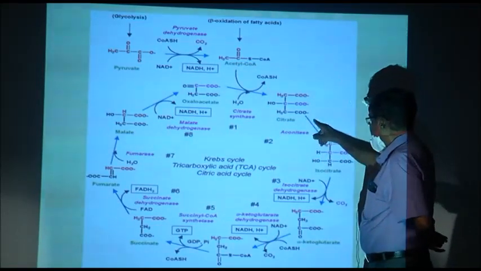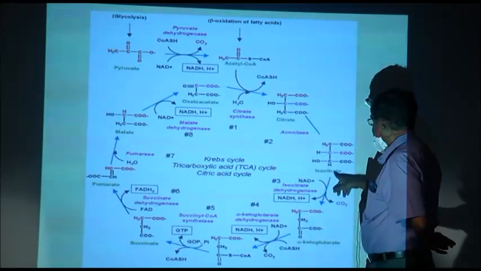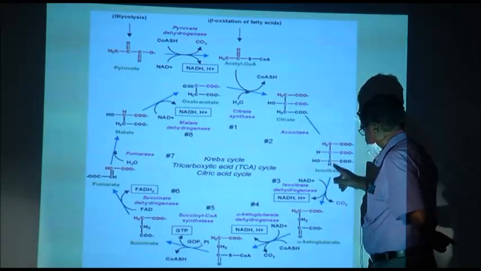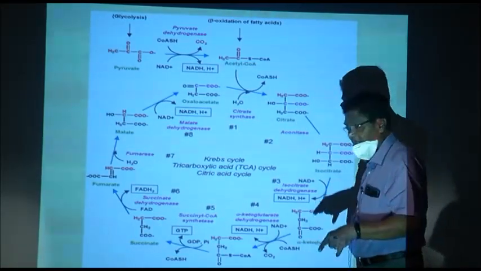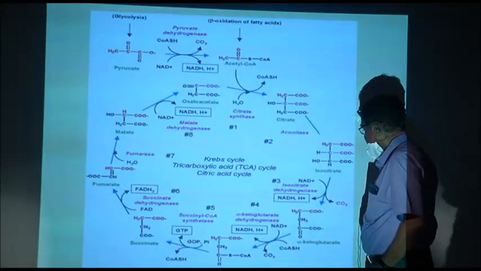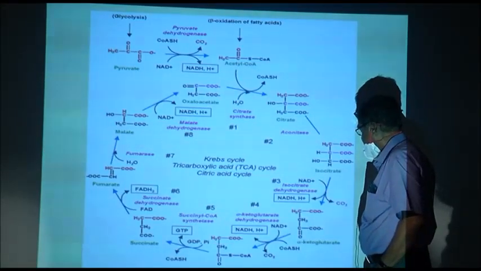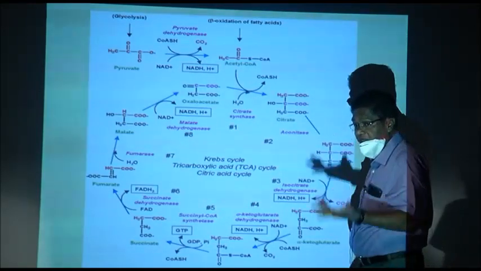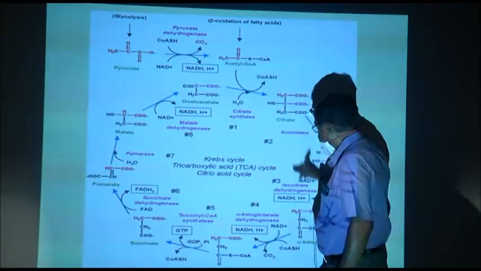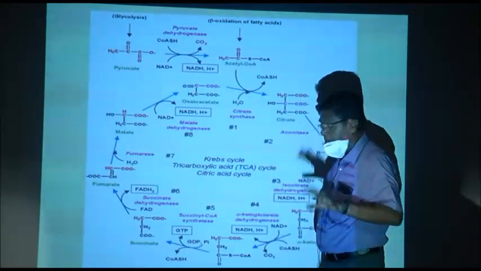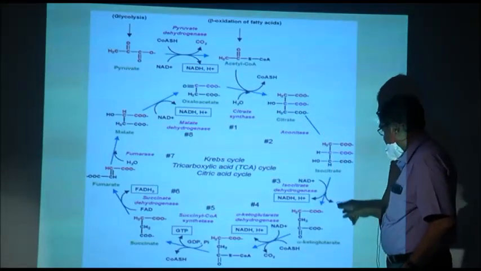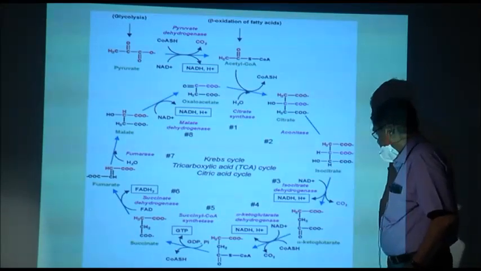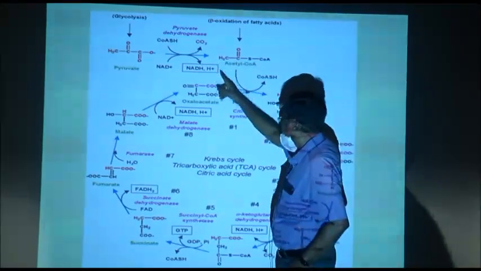Now, citric acid is changed to isocitric acid, 6 carbon. Now, isocitric acid loses 1 carbon dioxide and 1 NAD is used and 1 NADH is formed. When I speak of 1, I am speaking of 1 pyruvic acid, remember that. So, the second carbon dioxide is out.